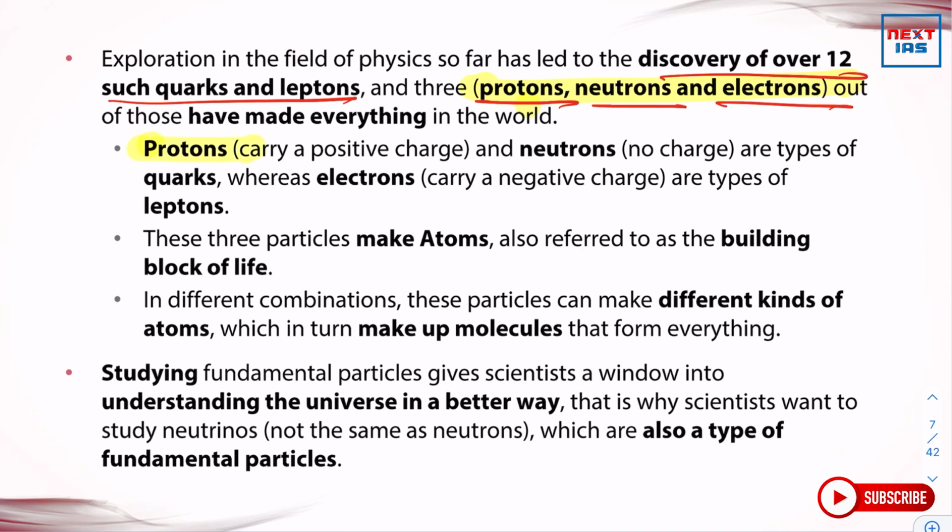Here, protons carry a positive charge and neutrons carry no charge. They are a type of quark, whereas electrons carry a negative charge and are a type of lepton. These three particles make atoms, also referred to as the building block of life.